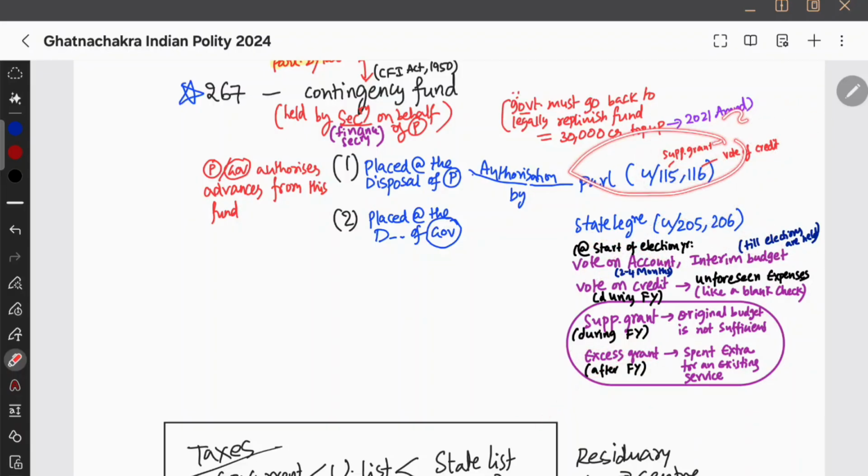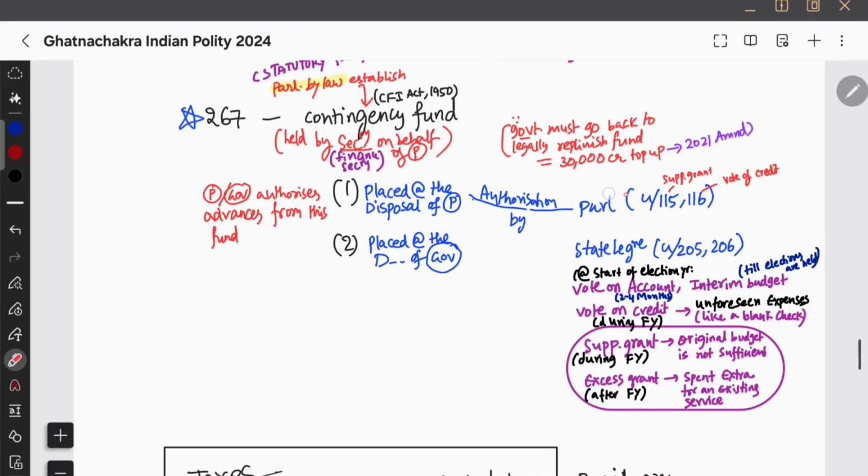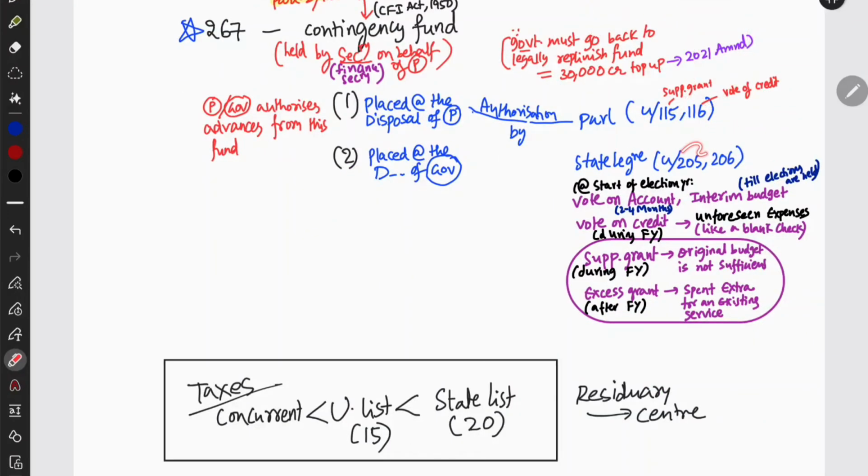Okay, so only for this if you are asking, then what can parliament do? After the president disposes that money, parliament by law can replenish the amount back to 30,000 crore. Parliament will first pass a law, that is, it will pass the bill. After passing the bill, this amount will be replenished back.